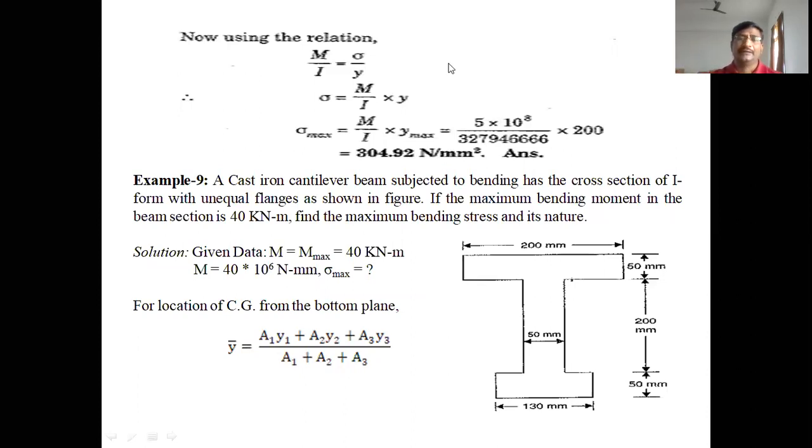When is it called tensile? The given beam is a cantilever beam. If you apply load on this cantilever beam, the beam bends like this.